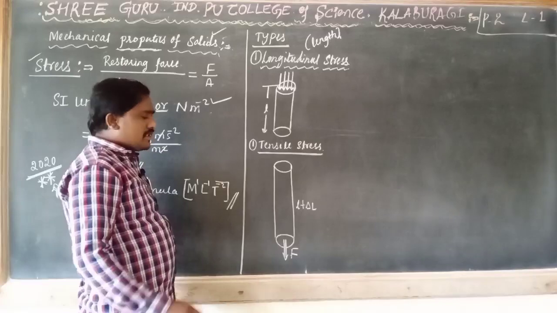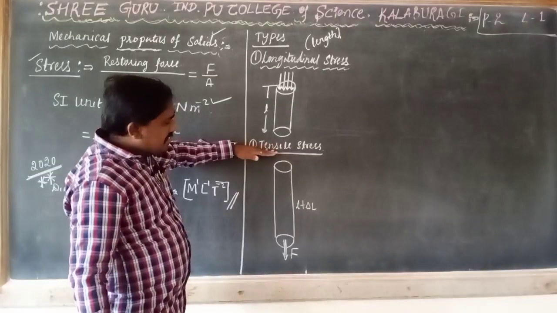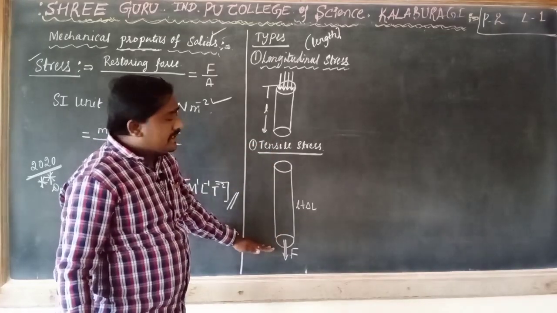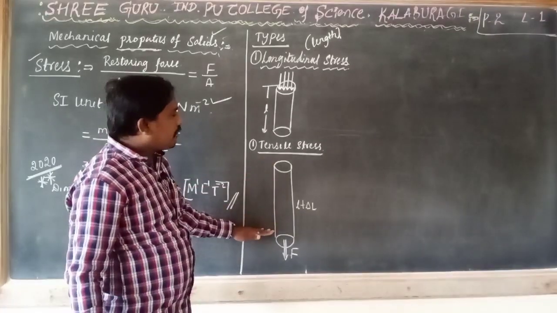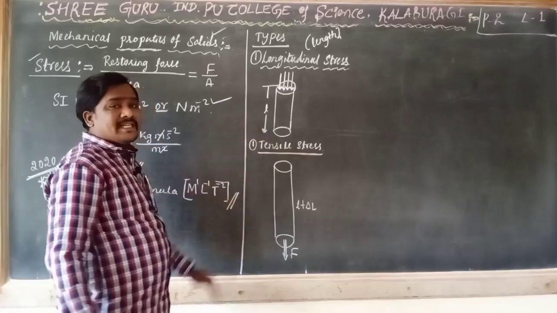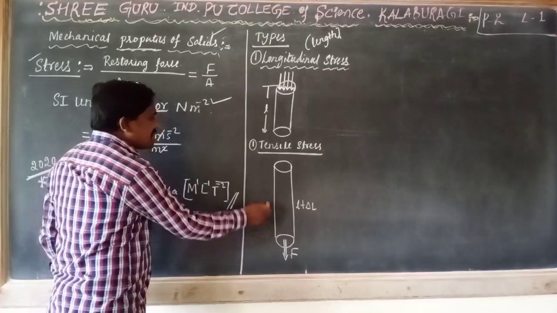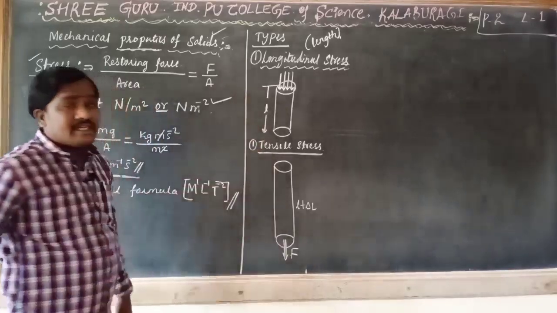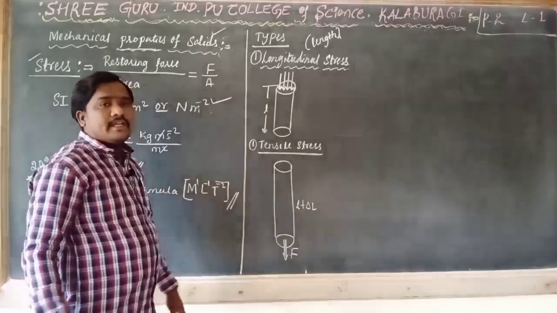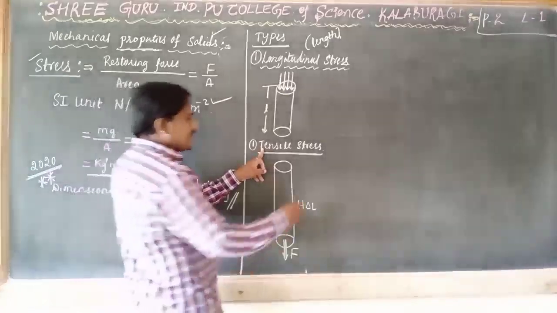It's elastic in nature. That's why the length is going to increase. Tensile means after applying a force, length is going to increase. Increase of length of a body, force acting per unit area is called as tensile stress. Due to this force, length increases. That type of stress we call as tensile stress. Tensile means we are considering if the length increases due to deforming force, it is called as tensile stress.